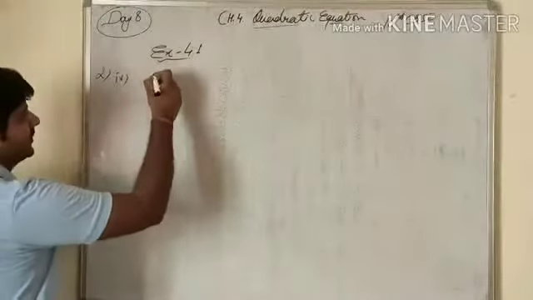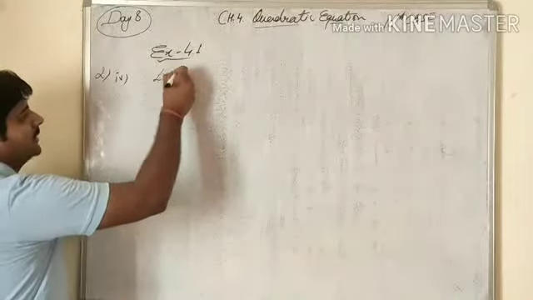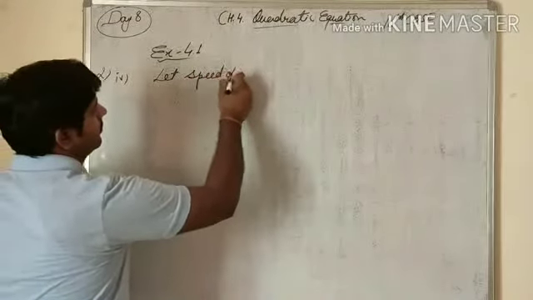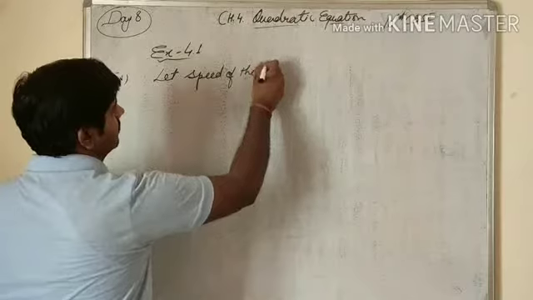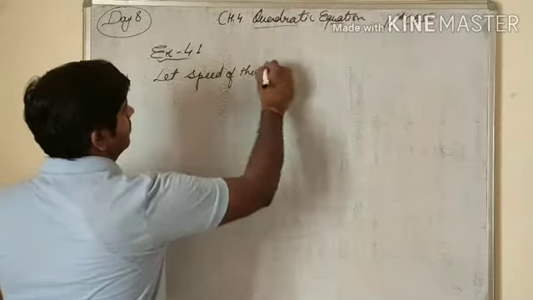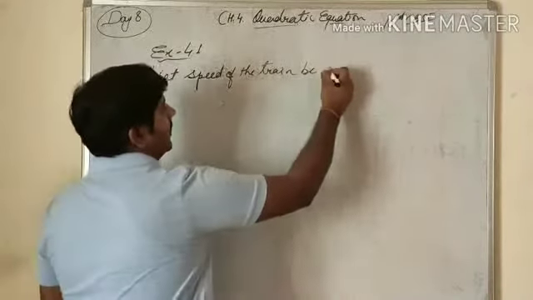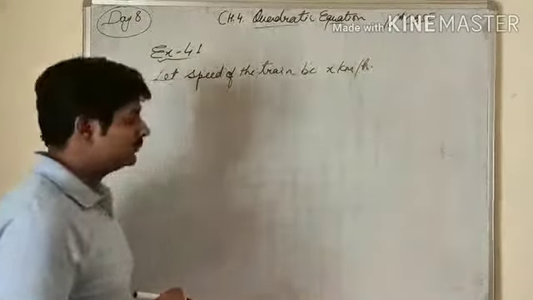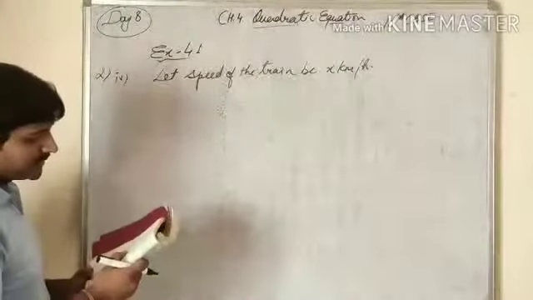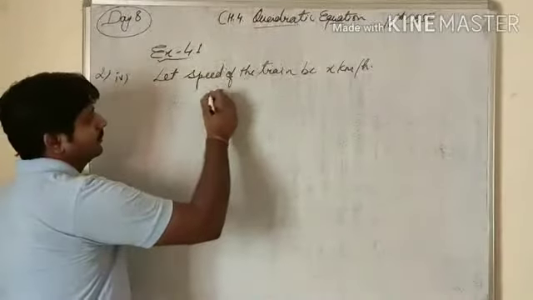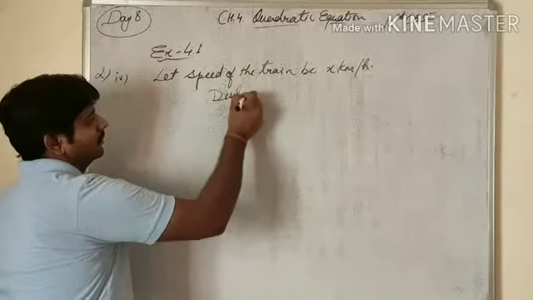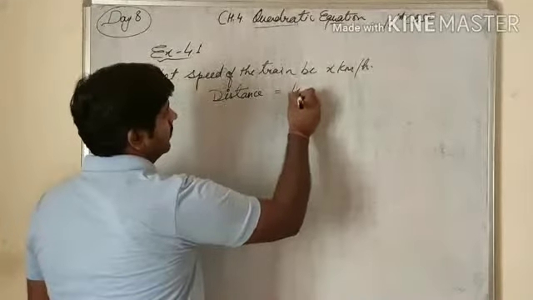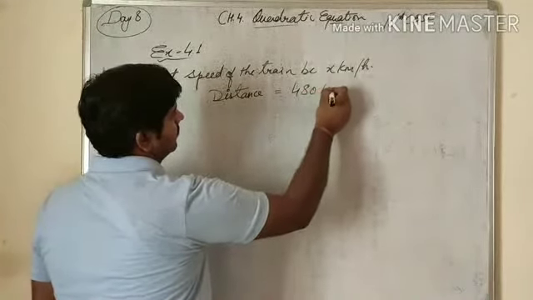Let the speed of the train be x kilometer per hour, and the given distance is 480 kilometer.